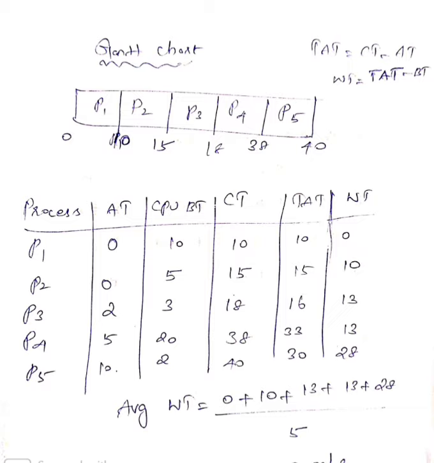Here we have to keep two things in mind. One is that this always works in the non-preemptive mode. What is non-preemptive mode, once again? P1 has to complete its process, then P2 will enter. P2 will complete its process, then P3 will enter. No process should disturb another process until it completes. In this way it has to be done. And the formula for turnaround time is completion time minus arrival time, and waiting time is turnaround time minus burst time.